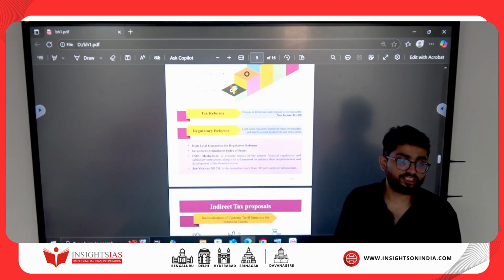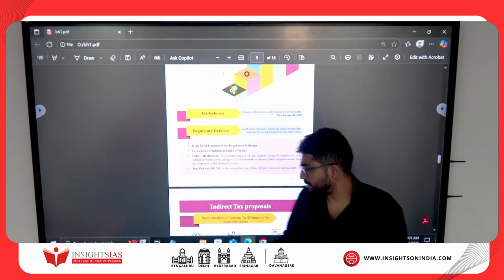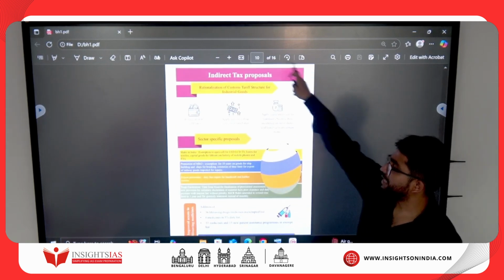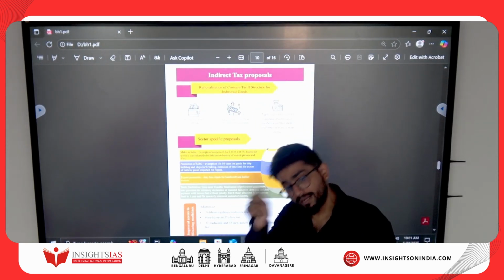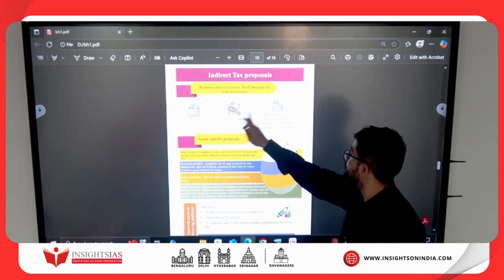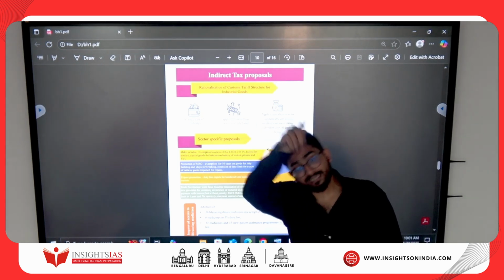And then they are going to bring the Jan Vishwas bill to decriminalize some of the acts. We don't know what, but they are going to bring it. And these are indirect tax proposals. Now we have GST. Go home and revise the entire GST structure. What is GST and this and that? So what is surcharge? What is cess? What is the difference between surcharge, cess, and tax?